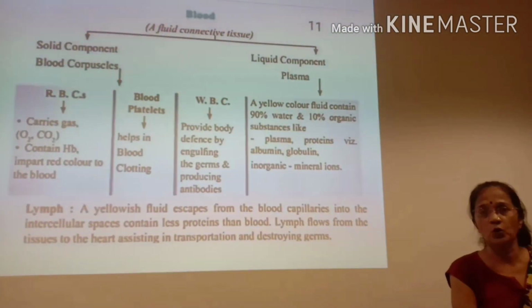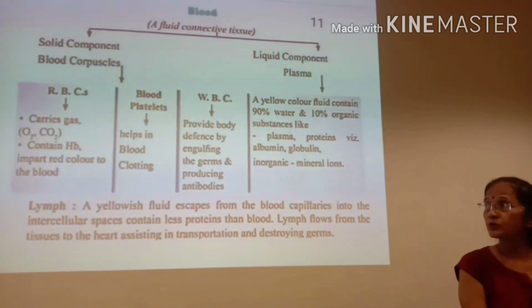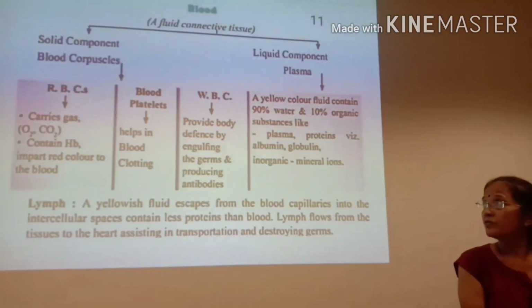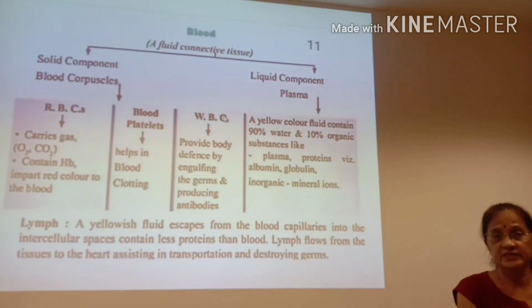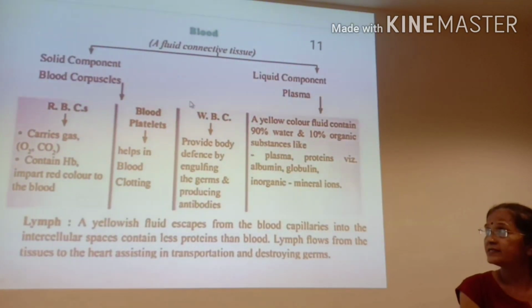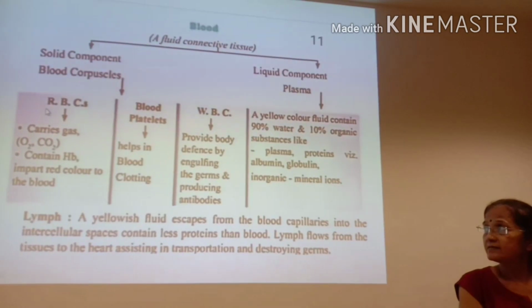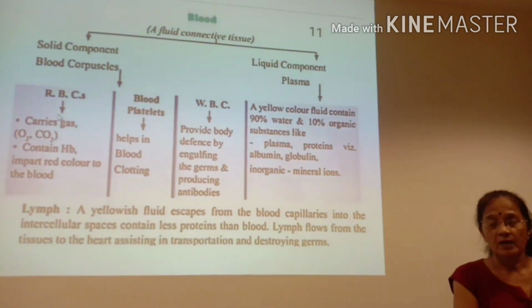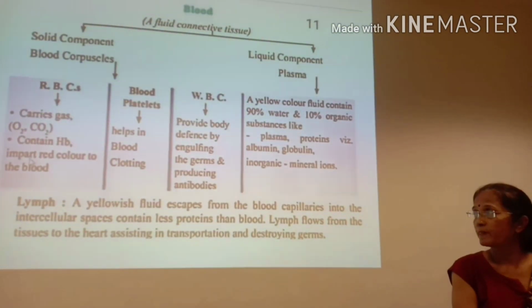We have already studied these corpuscles in lower standards: RBC, red blood corpuscles, also known as erythrocytes; then WBC, white blood corpuscles, that is lymphocytes; and blood platelets. RBCs are red in color, and this red color of RBC is because